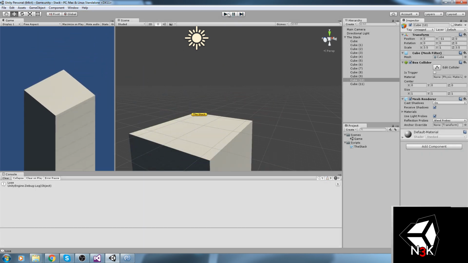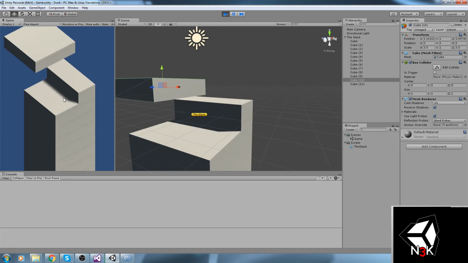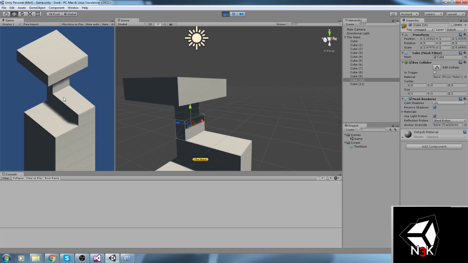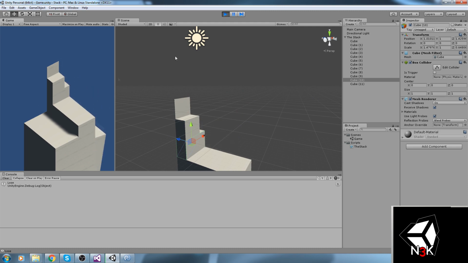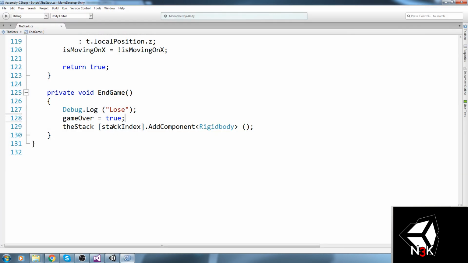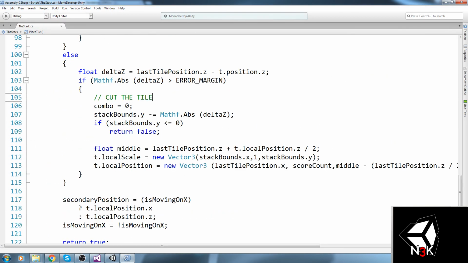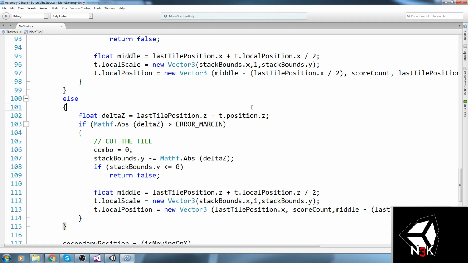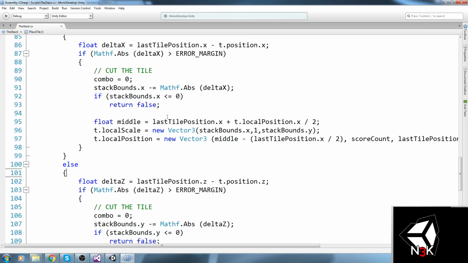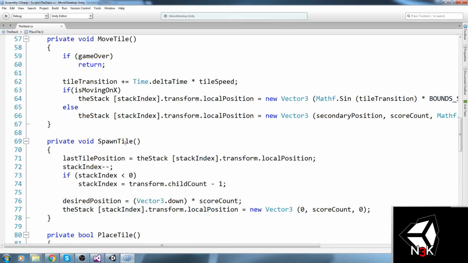Okay, so this is what happens when we actually lose. So the tile turns into a rigid body and just falls. Now, we actually need to change the scale of our object in the spawn tile, I believe. Spawn tile is the moment where we actually put our tile back up, and at that moment we should be changing the size of it.